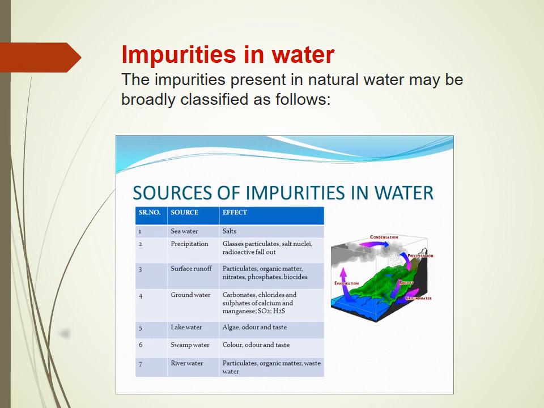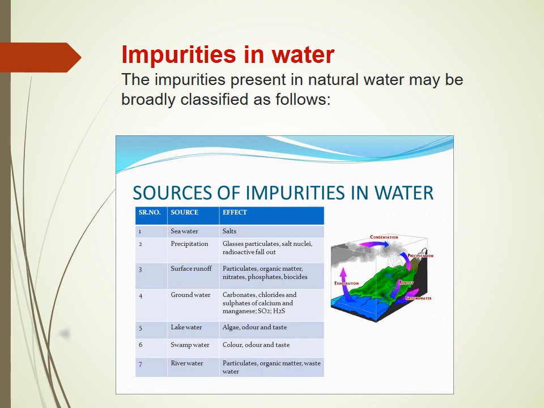Then you know that before discussing the various methods for the treatment of wastewater, first of all we discuss the introduction to water technology. So first of all, you know that there are various types of sources of water available in nature: the first one is rainwater, the second one is surface water, which is again classified into various types, and the third one is underground water.